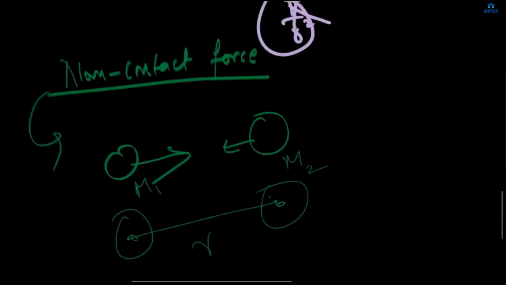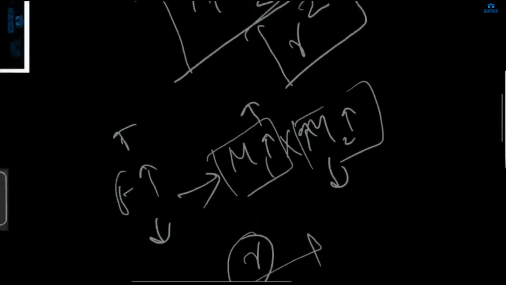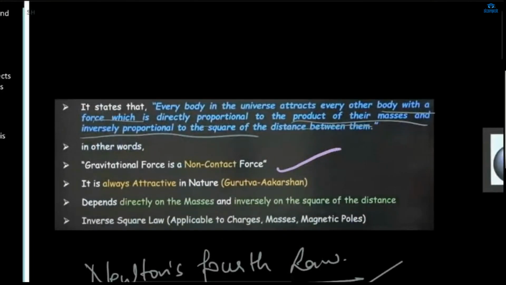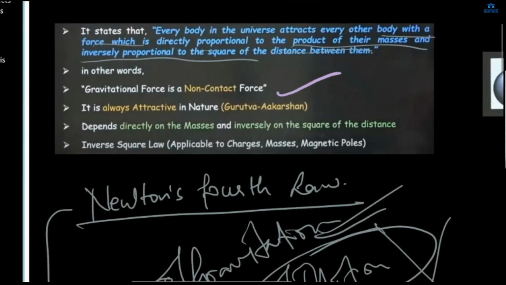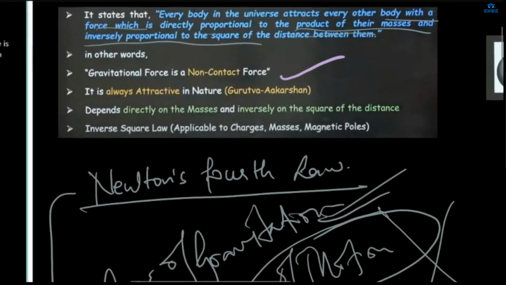Okay, so does it mean we are deriving the formula? Yes. Ma'am, are you deriving the formula that F equals G m1 m2 by r square? I will derive the formula shortly. It is always attractive in nature. Why? Because one body always attracts the other body, pulling it towards itself. It depends directly on the masses and inversely on the square of the distance between them.